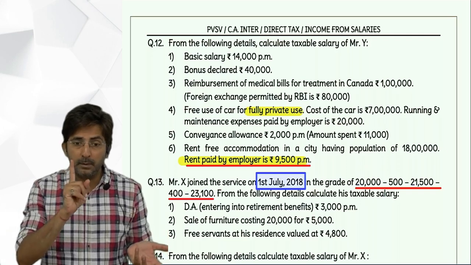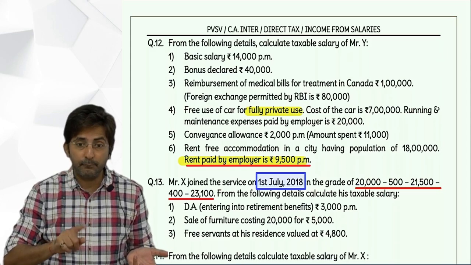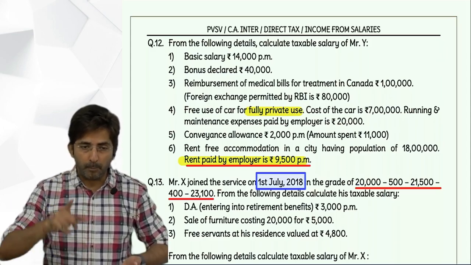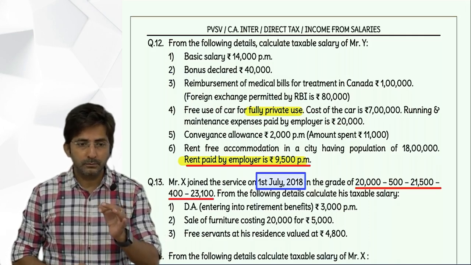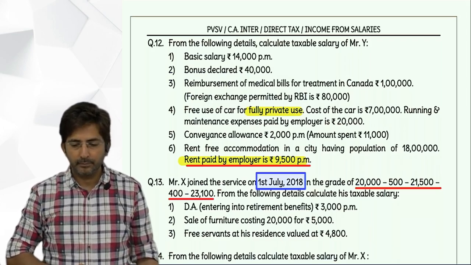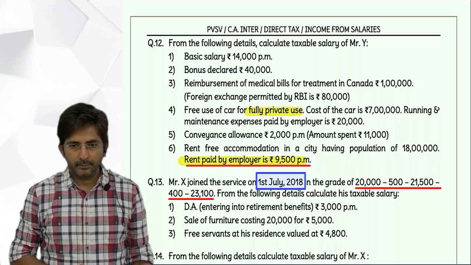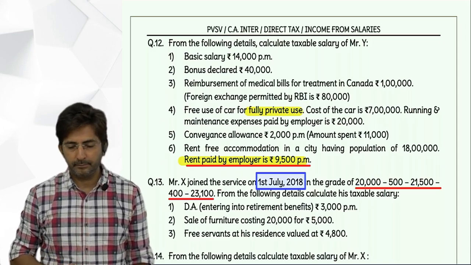And always remember, valuation of perquisite of house should be done always at the end. Write this somewhere at the top of the book, top margin somewhere you write. Calculation of house or valuation of house should always be done at the end.